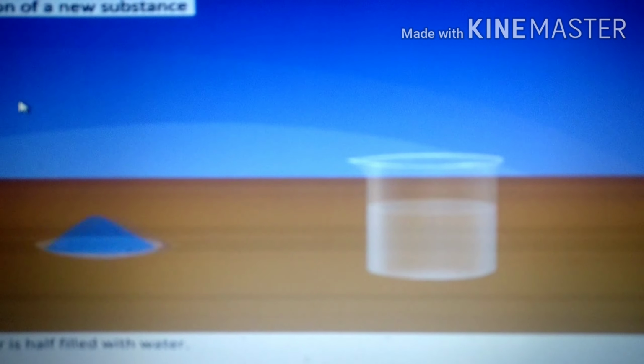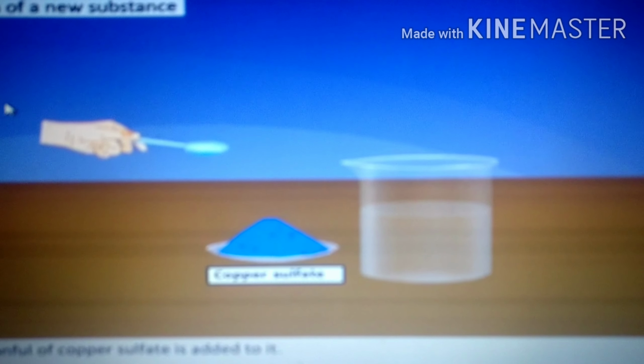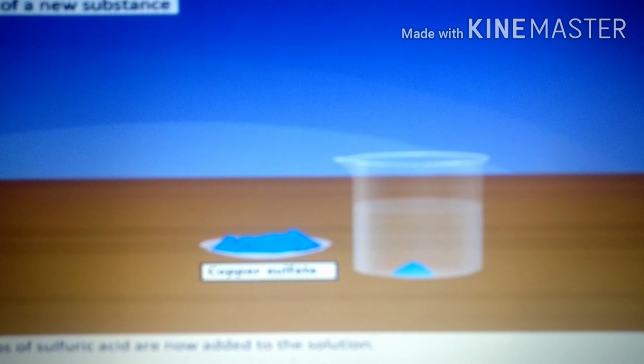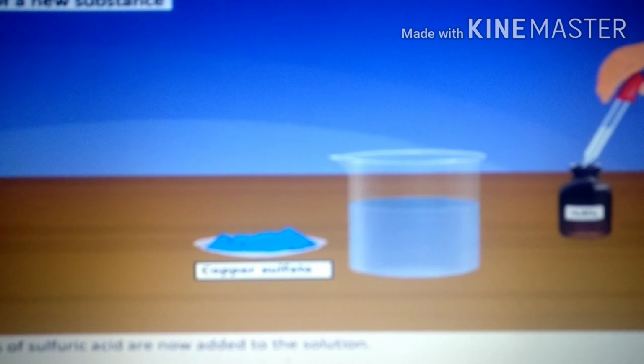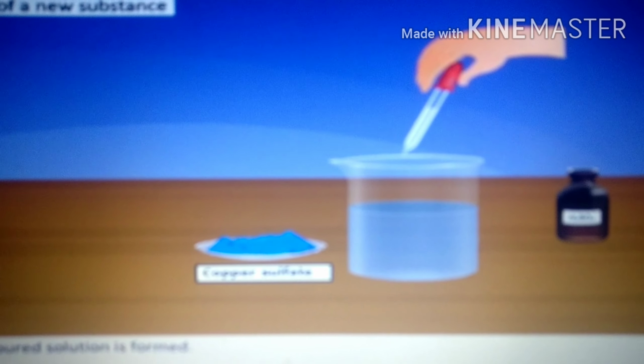For this activity, you need to take copper sulfate solution, water, a beaker, dilute sulfuric acid, an iron nail and test tubes. So first, what we have to do, children, is take a beaker and fill it with water. Then we have to add copper sulfate solution to it and mix it, and after that add dilute sulfuric acid drop by drop with the help of a dropper.